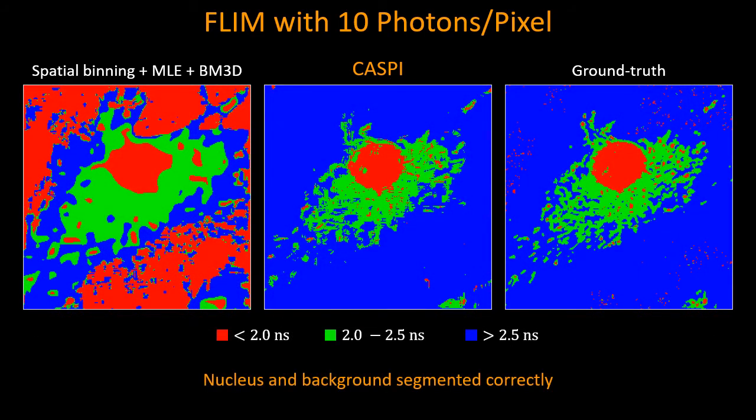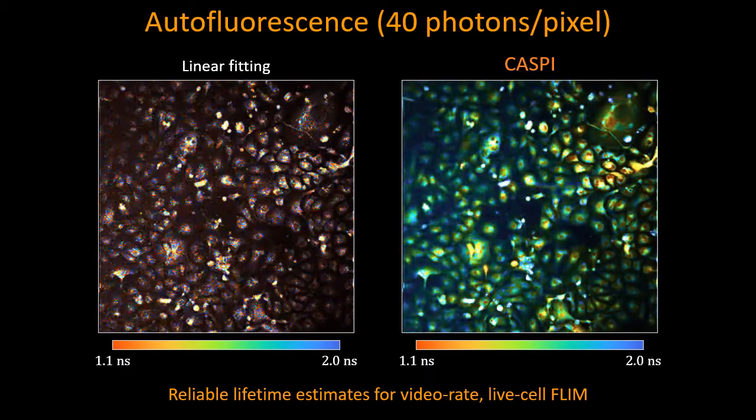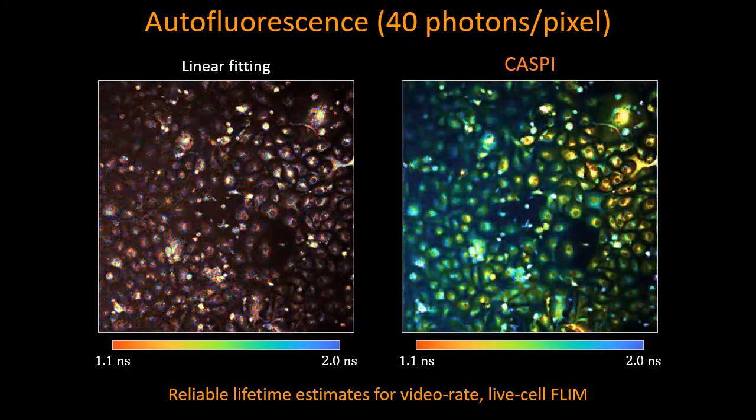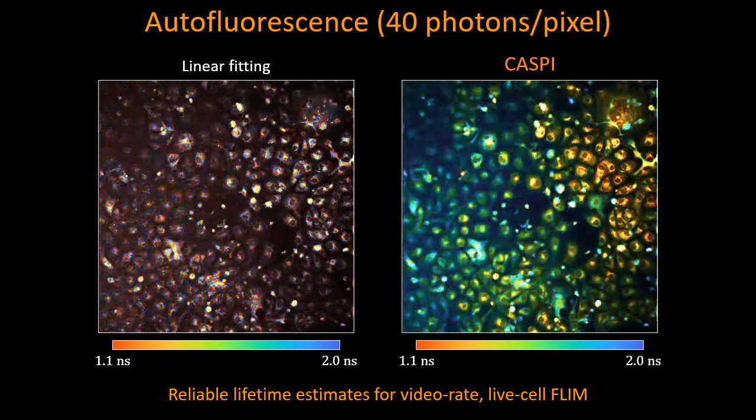Now, segmenting the cell nucleus is an important downstream task performed on FLIM images. This can be quite challenging if the lifetime image is noisy to start with. With CASPI, the cell nucleus and the background segmentation is nearly the same as the ground truth. Here, we show a time-lapse sequence of live cell autofluorescence FLIM.